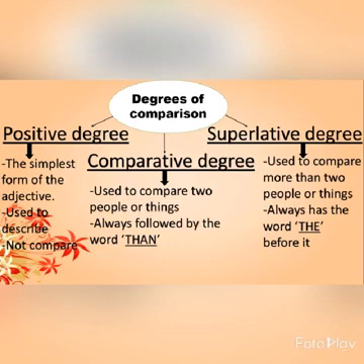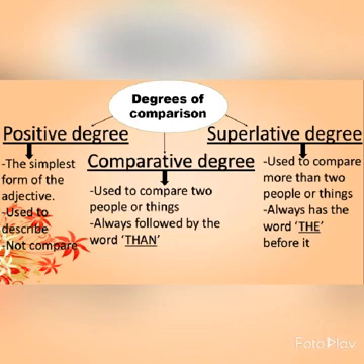Whereas comparative degree means when we are comparing 2 people or things. Remember that a comparative degree is always followed by the word than. And the last one is superlative degree. Superlative degree means when we are comparing more than 2 people or things, and we always have the word the before the superlative adjective.